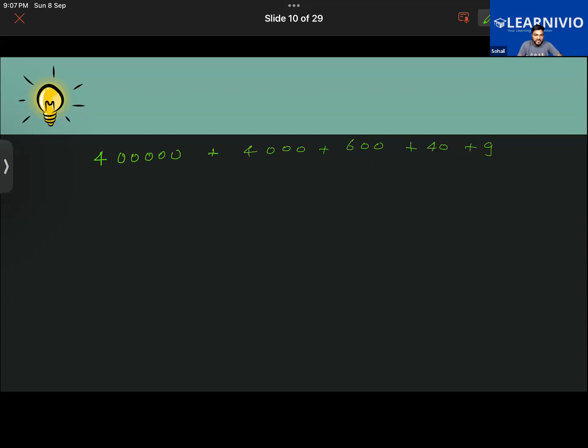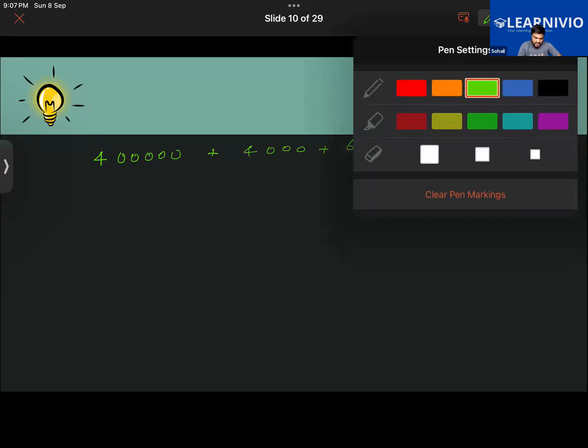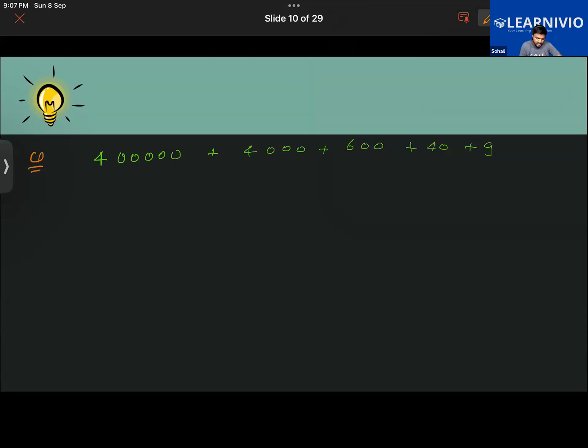You have to put the commas at the appropriate places as per the international place value system. Sir, you have to add all those numbers. Obviously, you have to add and write in standard form. I'm writing the full question. Write in the standard form as per the international system.